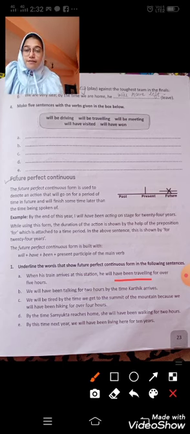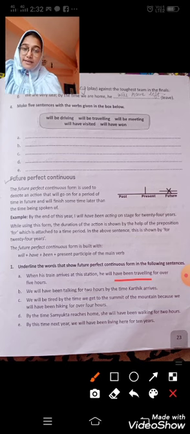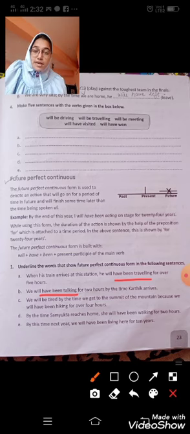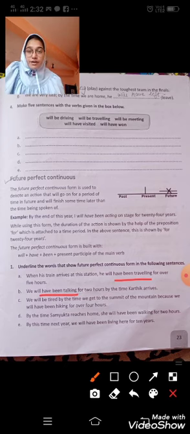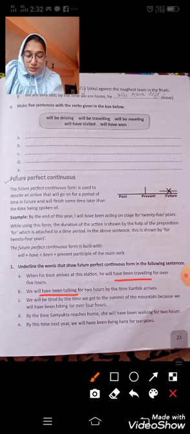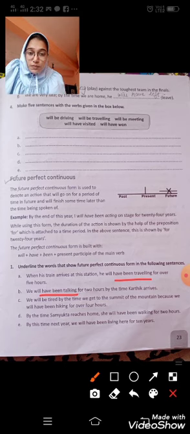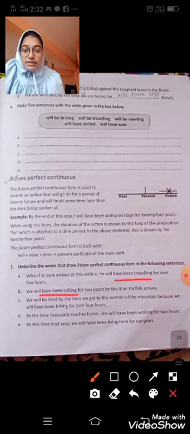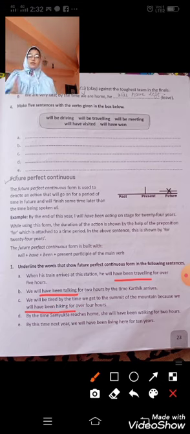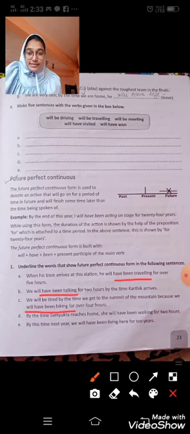Similarly, we will have been talking for 2 hours by the time Karthik arrives. So "will have been talking": will plus have plus been plus present participle of the main verb shows the future perfect continuous tense. Moving ahead to question 3: we will be tired by the time we get to the summit of the mountain because we will have been hiking for over 4 hours. So "we will have been hiking" shows that this is future perfect continuous tense.